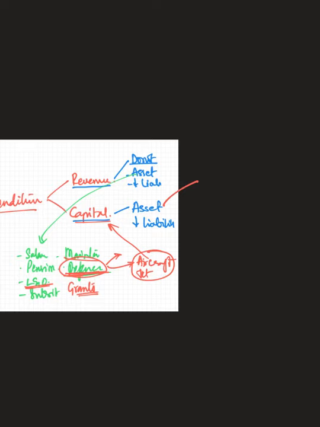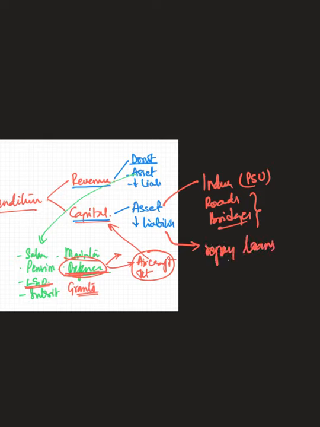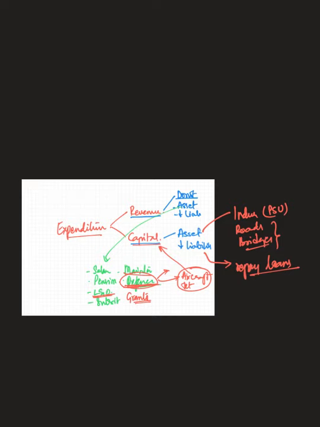Whereas capital expenditure is any expenditure that creates an asset or reduces liability. If the government spends money on building industries or setting up a new PSU, it is creating an asset. Or if it is building new roads or bridges, all these are assets from which the government can earn revenue through tolls, etc. Similarly, the government spending money to reduce its liability, that is repaying loans. When the government repays the loan it has taken, the government's liability comes down. Such an expenditure is known as capital expenditure. So it's very simple, revenue and capital expenditure. This is how today our budget expenditures are classified.